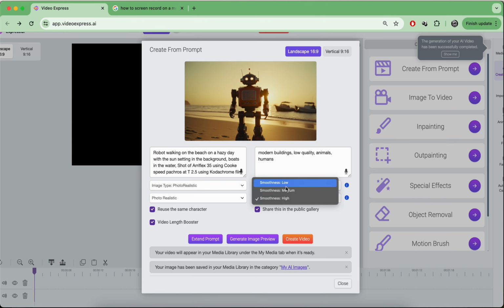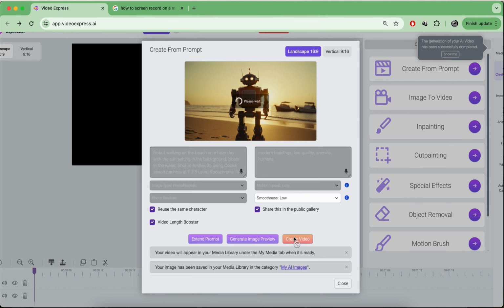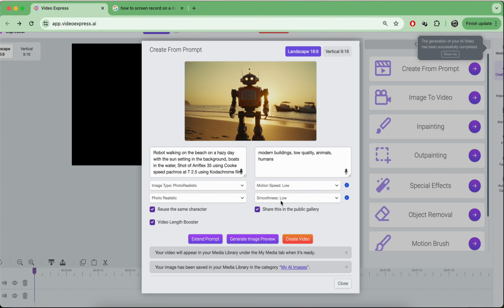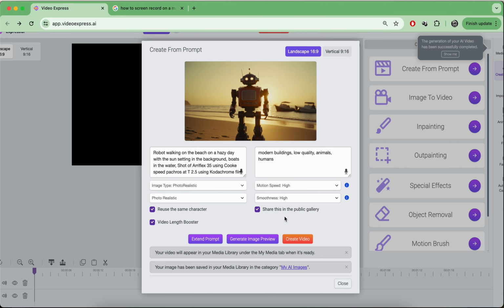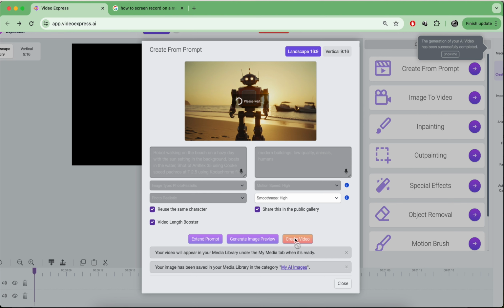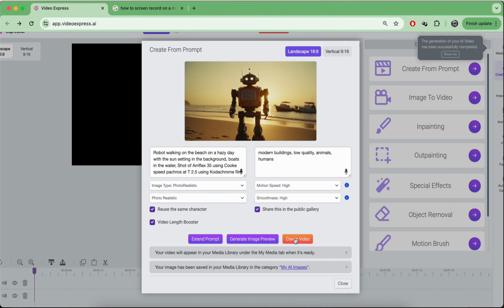But I'll just go through and in some cases I'll even create like 9 videos, which is how many I can create with these options here. So I'm going to go to motion speed, and I'll go to low smoothness, then I'll go to high smoothness. So I'm not going to do all of them, but I'll just give you an idea. I'm not going to follow them up later. I'm just going to look through them and then see which one I liked, and I think there's some metadata to tell me what settings I used to achieve those.